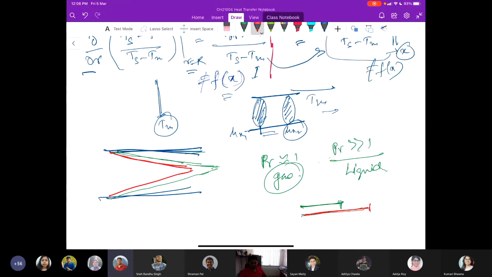Okay, so if I say this length is LT, and this is LH, H stands for hydrodynamic, LH is smaller than the thermal entrance length.